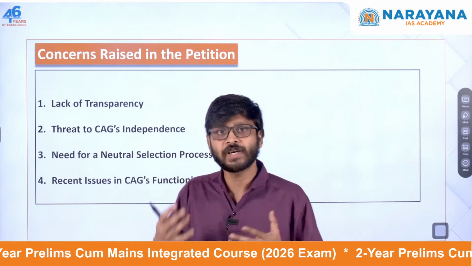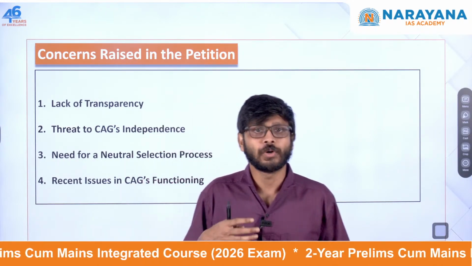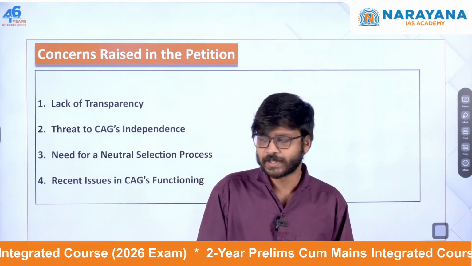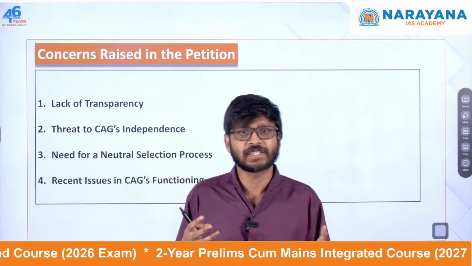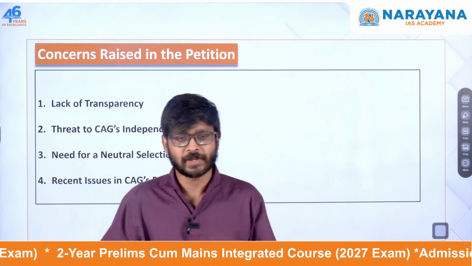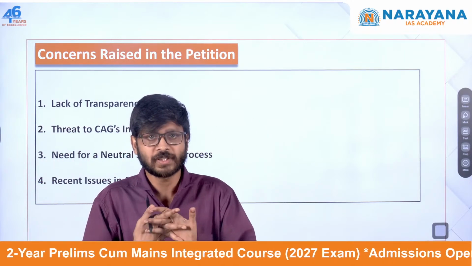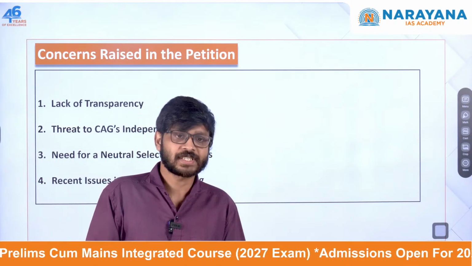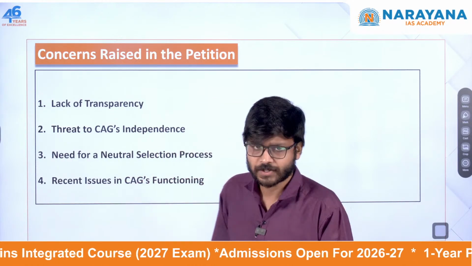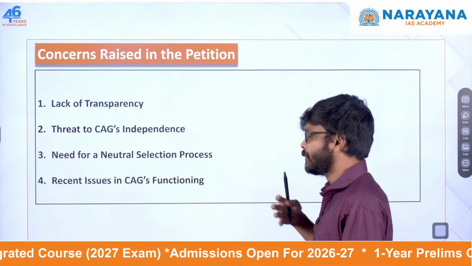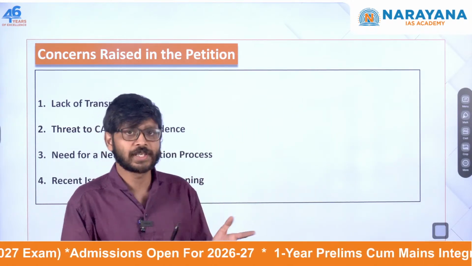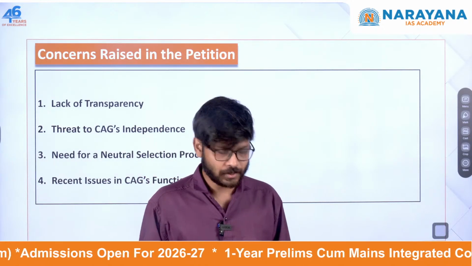And also there is a need to have a collegium system. A collegium style selection process should be there. For example, it is suggesting that the Prime Minister should be part of it, the leader of opposition should be part, and even the Chief Justice of India should also be part of the committee which appoints the Comptroller and Auditor General. Also, recently there have been issues related to auditing of government spending. So that is also very much important.